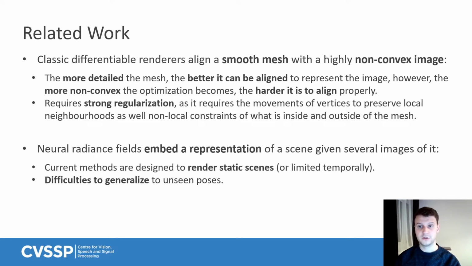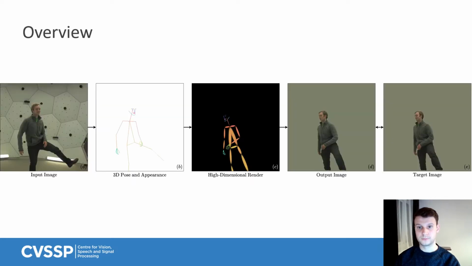On the other hand, neural radiance fields embed a representation of a scene given multiple images. Current methods are designed to render static scenes or are limited in time, and such methods have difficulty generalizing to unseen poses, but not our approach.